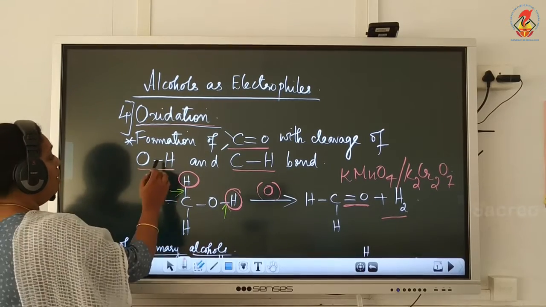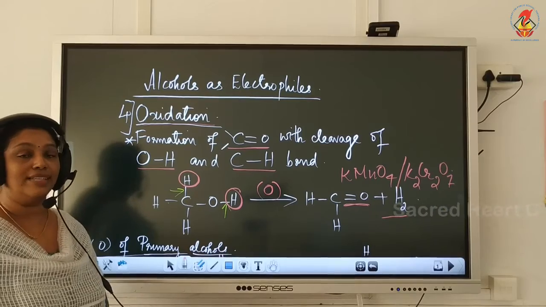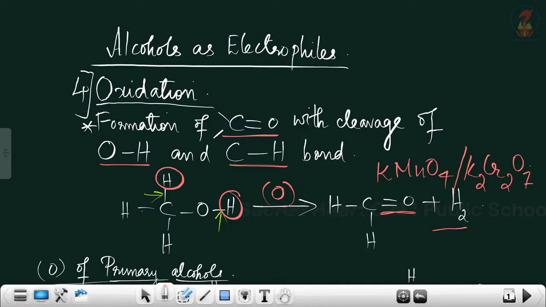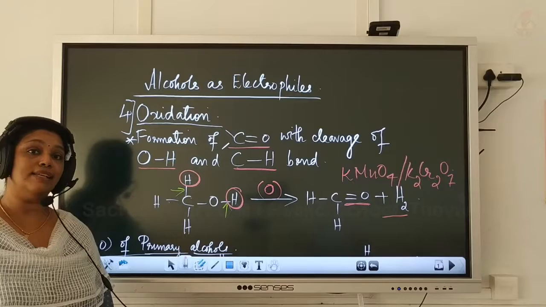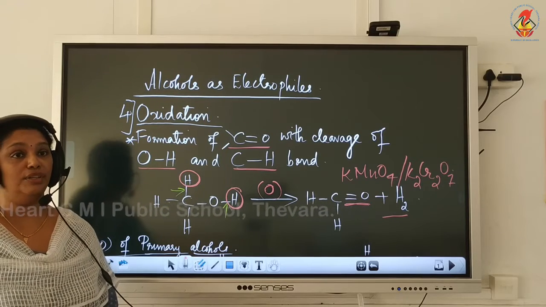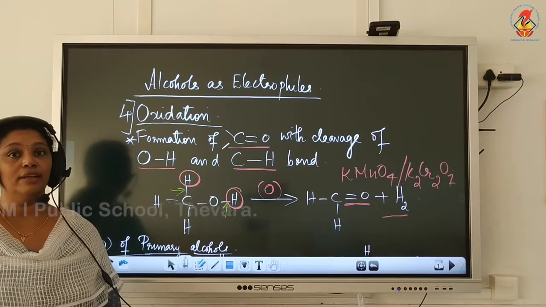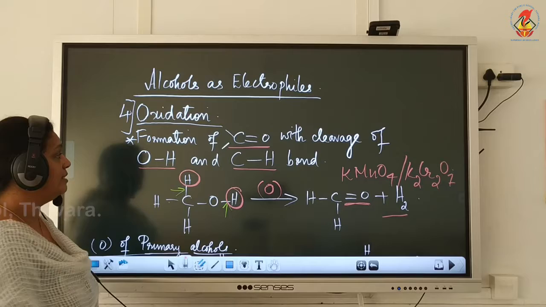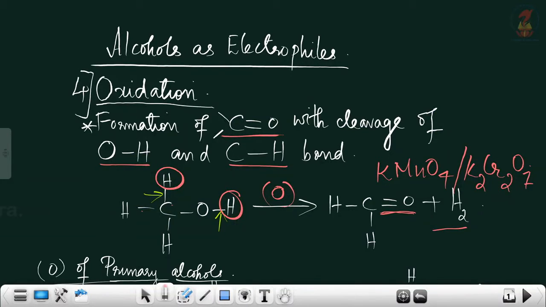Now, oxidation of alcohols will result in the cleavage of the OH and CH bonds. But we already discussed that when alcohol acts as an electrophile, the bond between carbon and oxygen is broken. But in oxidation reactions of alcohol, the bond between OH and CH is broken and it results in the formation of C double bond O. That is, a carbonyl compound is formed. Now, look at the example written.